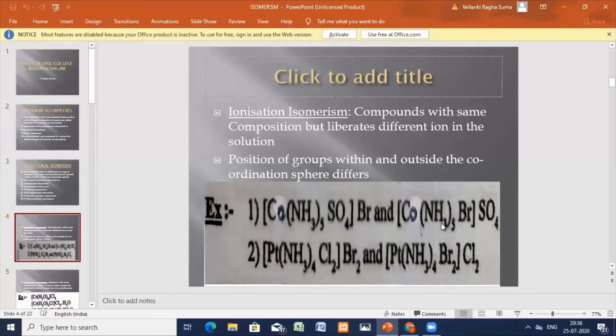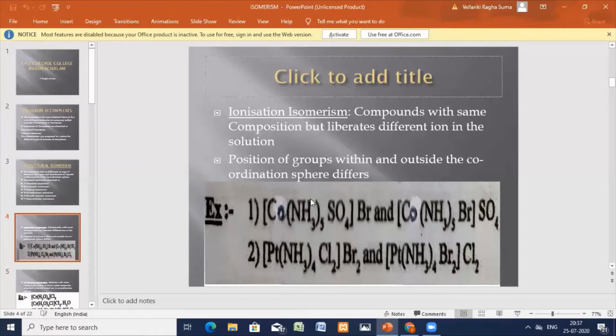In the other complex, the square bracket part is one ion and outside the brackets is the other: the pentaammine bromo cobalt complex ion and the sulfate ion. Both have the same molecular formula, but on putting in solution they give different ions. This type of isomerism is called ionization isomerism.